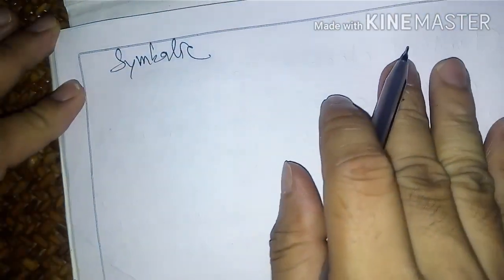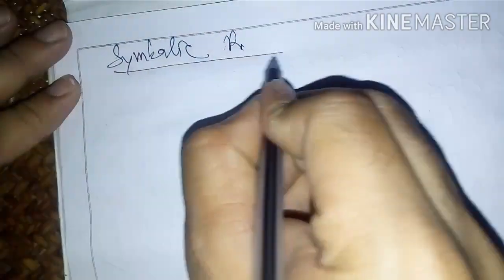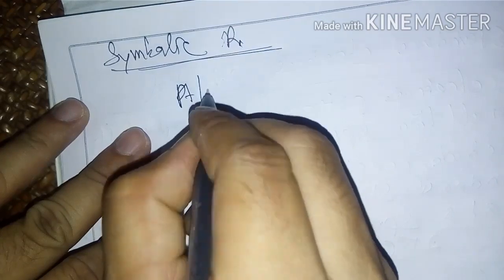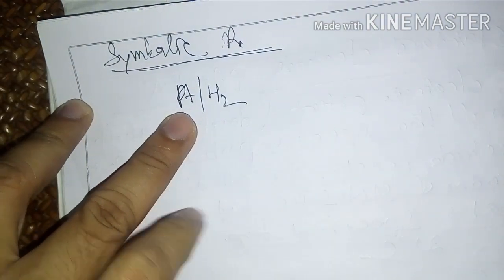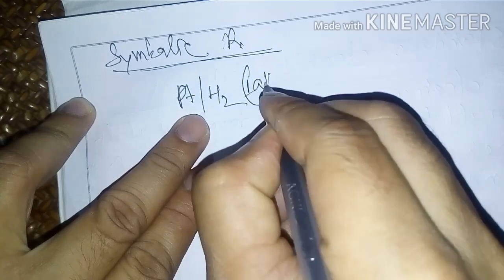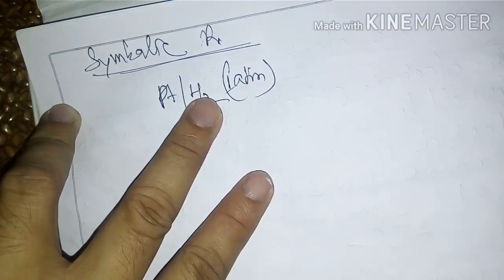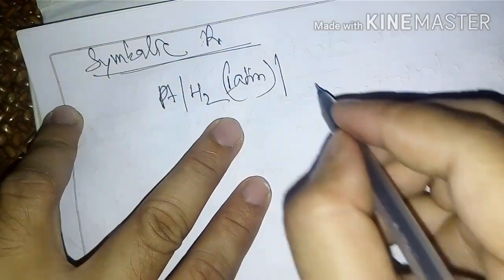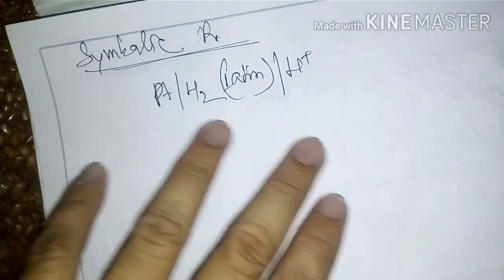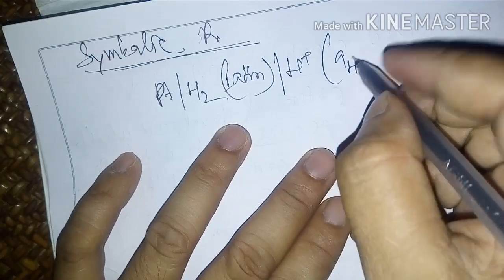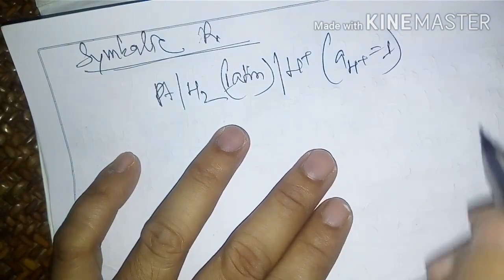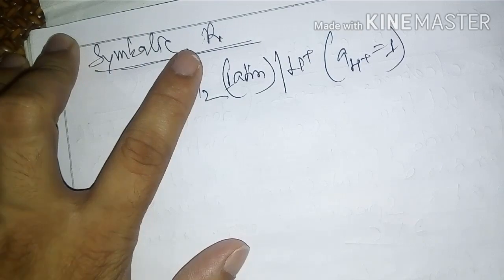Now, how to symbolize? The symbolic representation is: platinum, Pt, phase boundary, hydrogen gas at 1 atm atmospheric pressure, then phase boundary, H plus with activity of H plus equal to 1. So this is the symbolic representation.